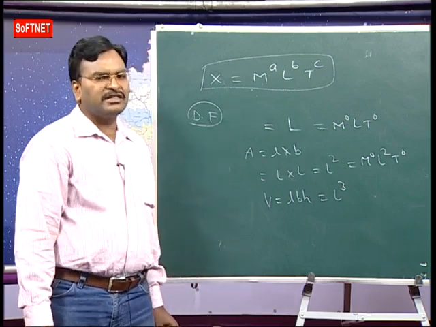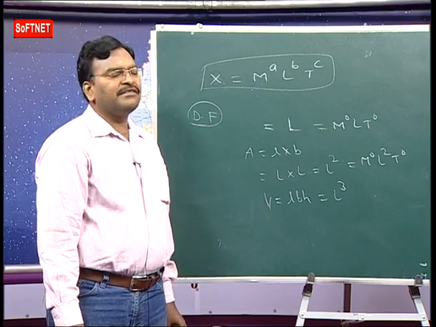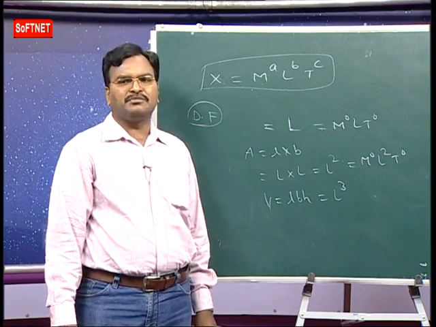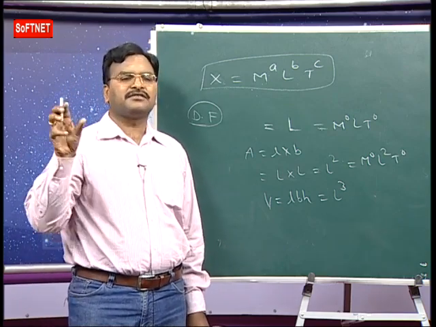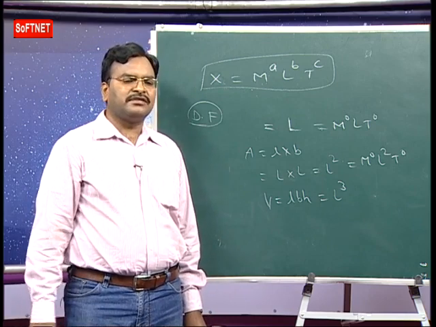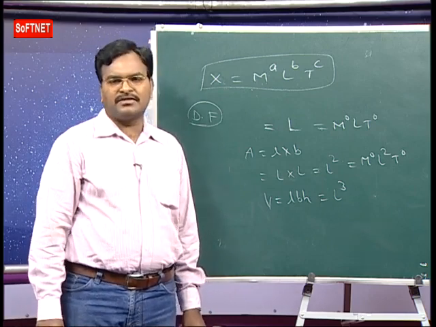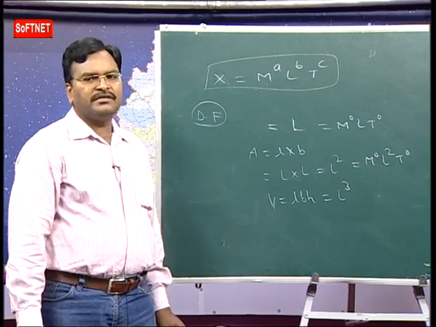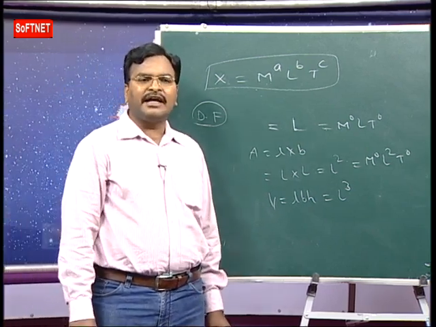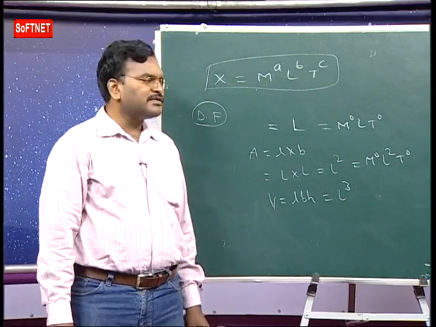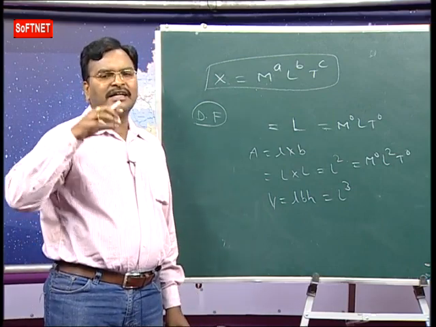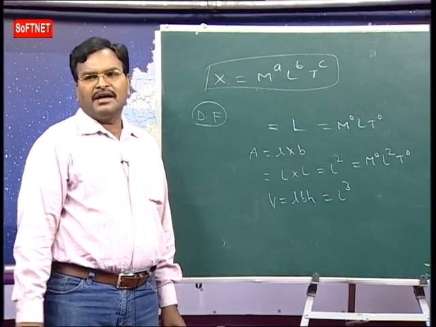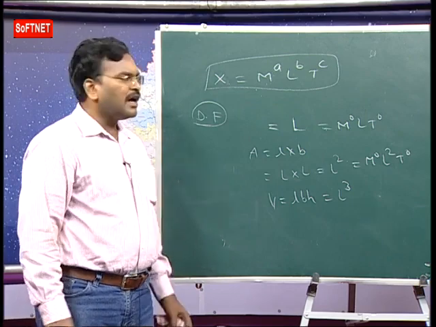So in examination, how they are asking? Which physical quantity has negative dimensions in mass? They are giving options: universal gravitational constant, universal gas constant, Planck's constant, like that. What is the question? Which physical quantity has negative dimensions in mass? So that's why it is better that we learn all dimension formulas. If we are learning dimension formulas, how we learn?